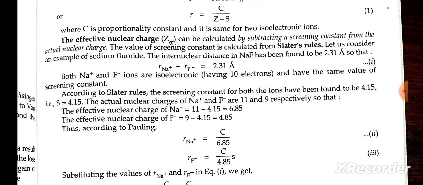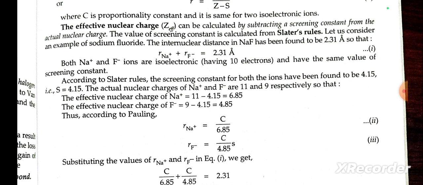This can be applied for two isoelectronic ions. Therefore, the effective nuclear charge can be found by subtracting the screening constant from the actual nuclear charge. The value of the screening constant is calculated from Slater's rule.